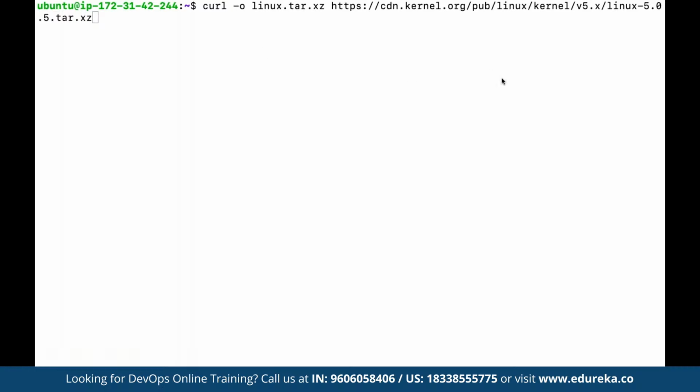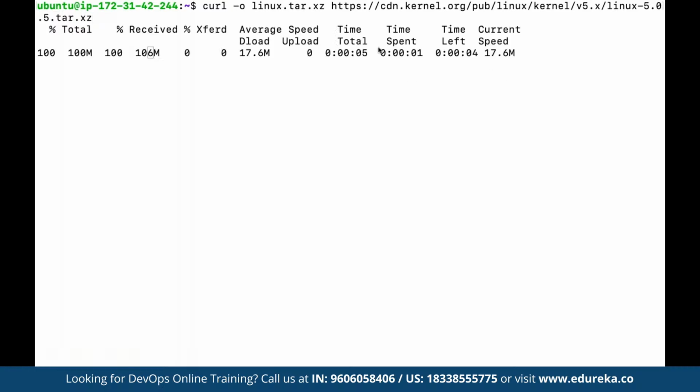Once we execute this, first of all, curl is going to download the given data from the given path. As you can see, the download has started. 48.2 MB has been successfully downloaded, and this file is going to be saved. Once we are done, we can untar the file by using tar, and then we can define the file name that needs to be untarred. So here we can define linux.tar.xz, and what it does is simply untar a file that we may have saved as part of the requirement.